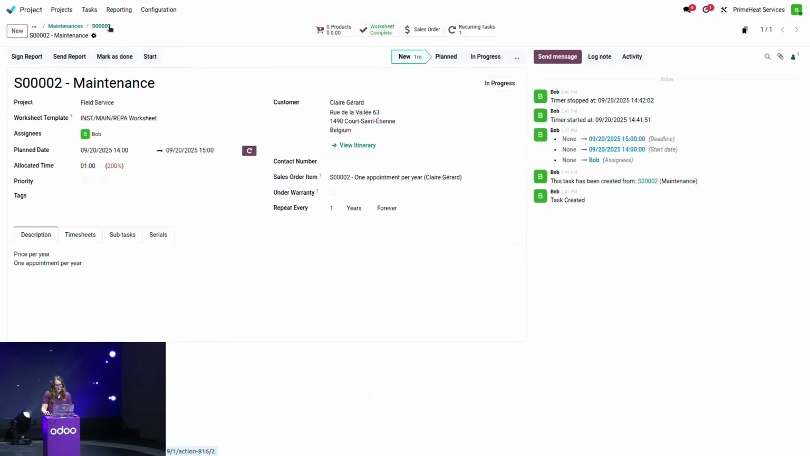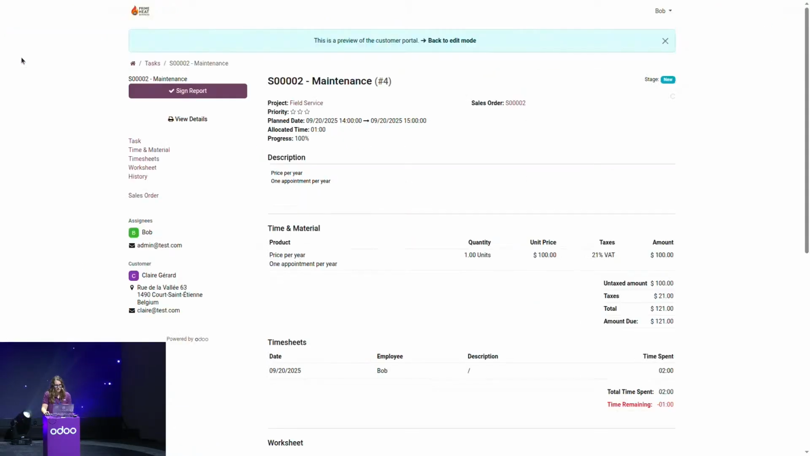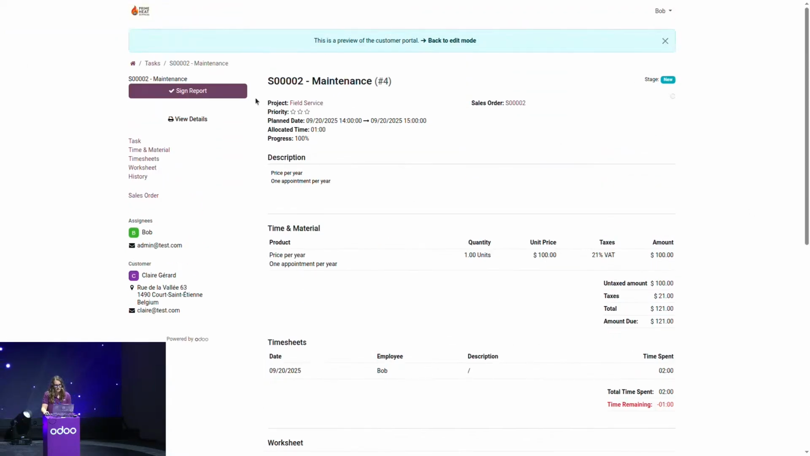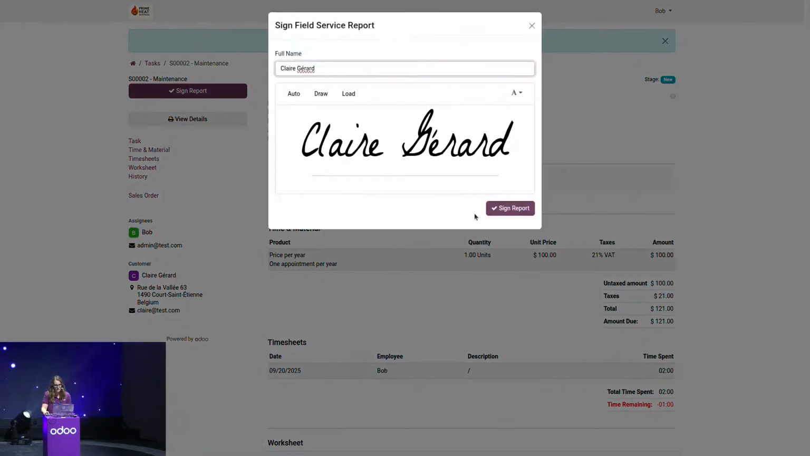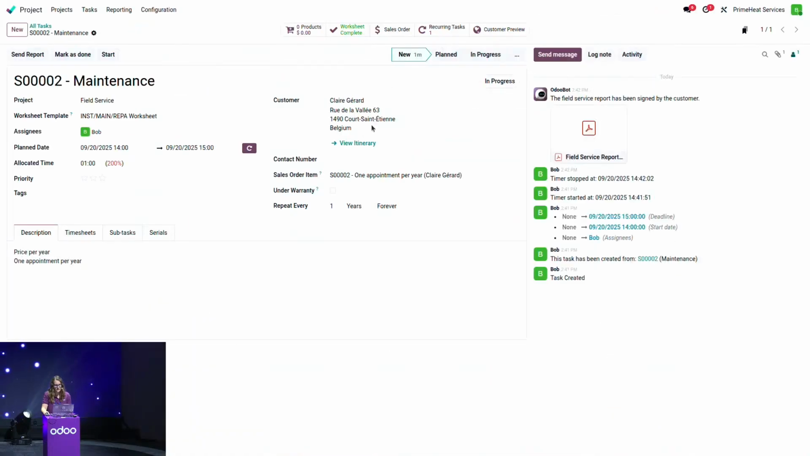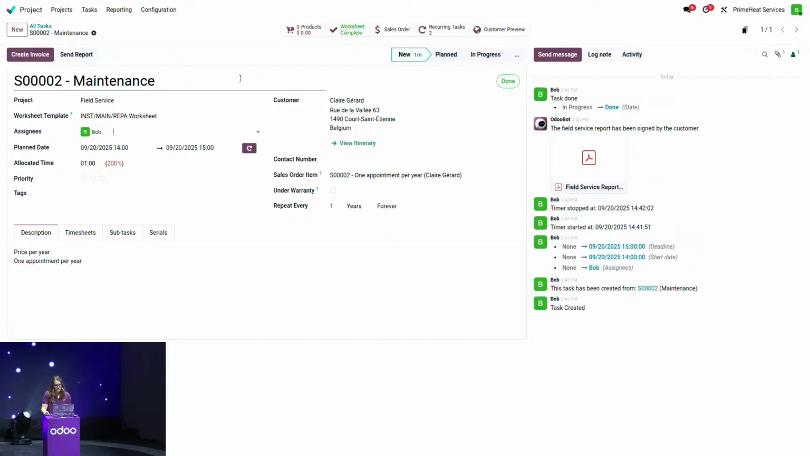Again, I can go back on my task and make it signed by Claire. I'm going to click on the sign report. From here, Claire has, again, access to all the information and the different fields that were filled in for my worksheet. She's going to sign the report, and I'm going to go back to my task. When this is done, I'm going to mark my task as done.